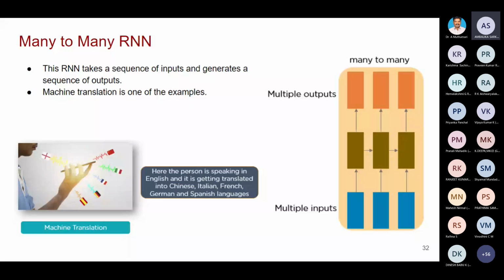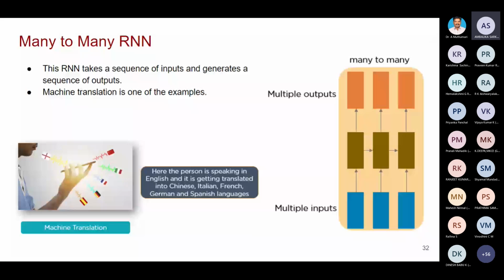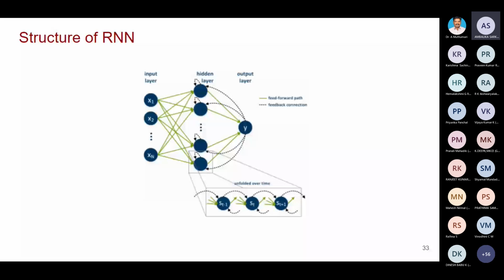Got the idea? Now you are familiar with what is RNN, what is the difference between RNN and CNN, what are the different types. Now you know everything. So now you have to select the proper RNN for your application. Good. Now you see the structure of RNN. You see this diagram. If you attended this FDP properly, you must be in a position to tell me what this is, just looking at the diagram.